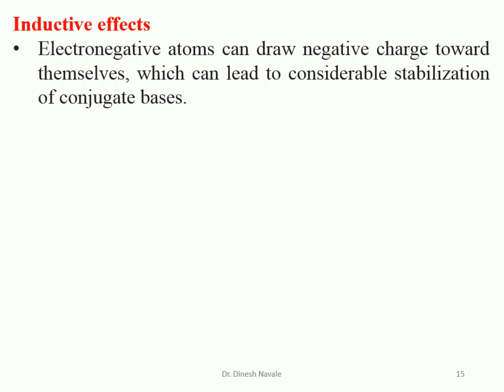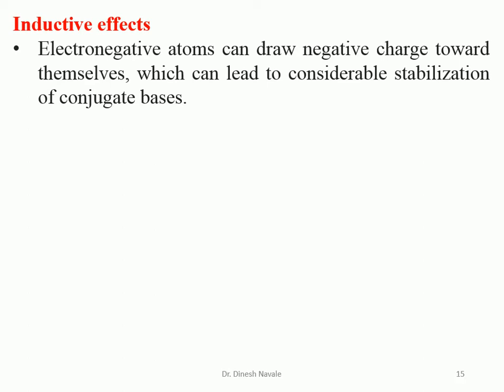Our next effect is the inductive effect. How does the inductive effect contribute to the acidity of acids as well as bases? The inductive effect is of two types: plus I, the electron donating inductive effect, and the electron withdrawing inductive effect. The electron withdrawing inductive effect, the minus I effect, contributes to the stability of the conjugate base by withdrawing electrons. If the stability of the conjugate base is more, the acidity of the corresponding acid is more.